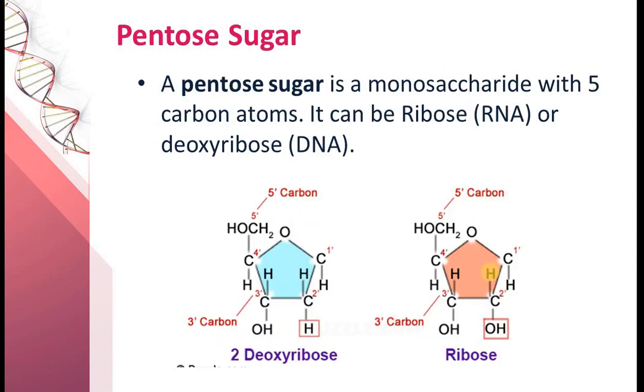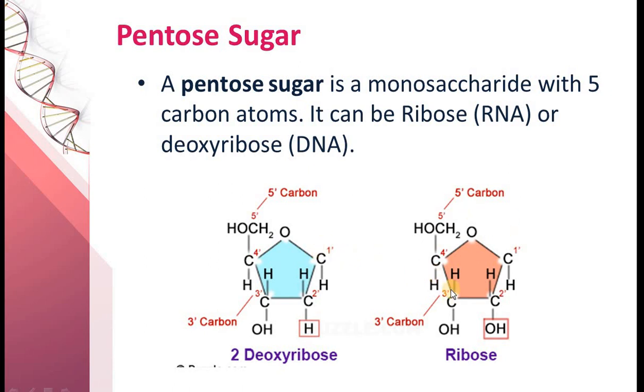Pentose sugar. A pentose sugar is a monosaccharide with 5 carbon atoms, and it can be ribose or deoxyribose. As we have seen during the lecture on carbohydrates, we have seen the cyclic structure of 6 carbon sugar and 5 carbon sugar. So let us just revise it. Now this is the cyclic structure of the 5 carbon sugar.